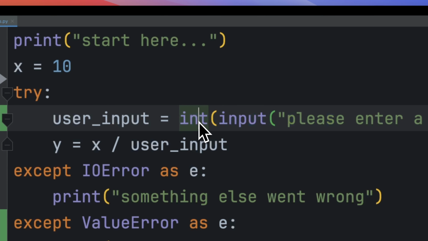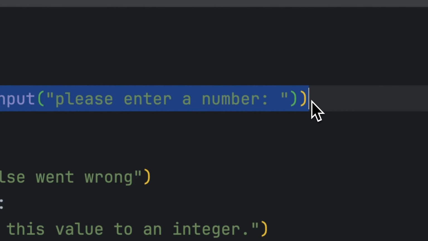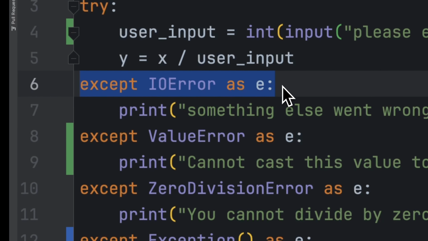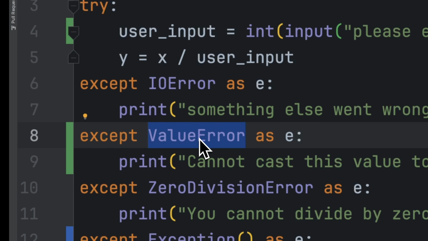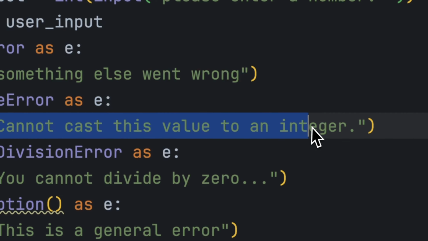We try to cast ten to an integer. This line has an issue. It's going to go through the except blocks and say, hey, is this an IO error? No, it's not. Is this a value error? Yes, it is. Well, then go ahead and print can't cast this value to an integer.